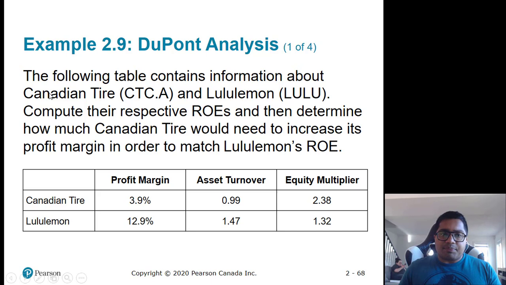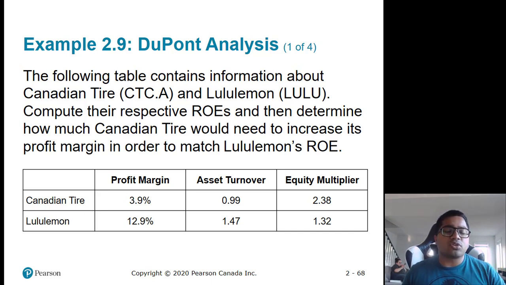So they have given an example. The following table contains information about Canadian Tire and Lululemon. Compute their respective ROEs and determine how much Canadian Tire would need to increase its profit margin in order to match Lululemon. Now Lululemon has significantly higher profit margins because it is a higher cost vendor. The products are more costly.